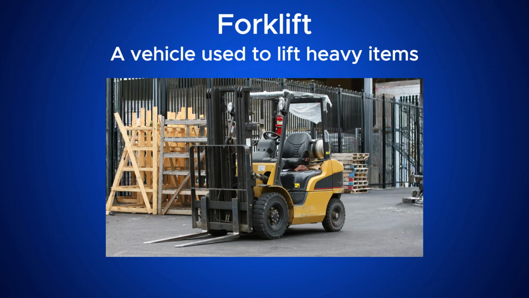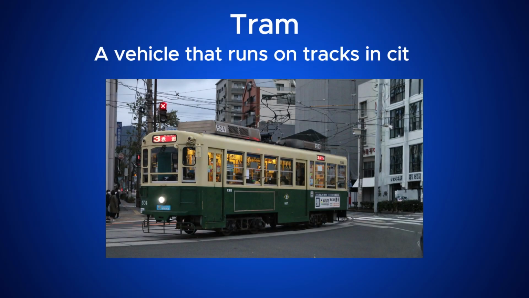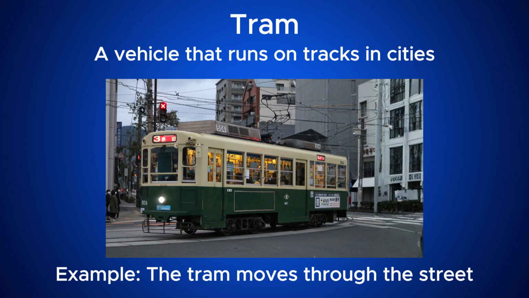Forklift. A vehicle used to lift heavy items. Example: the forklift lifts boxes. Tram. A vehicle that runs on tracks in cities. Example: the tram moves through the street.